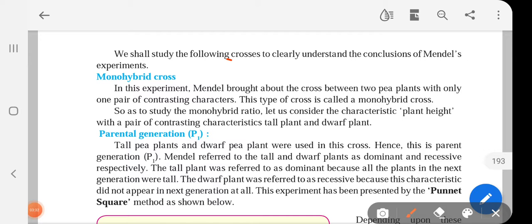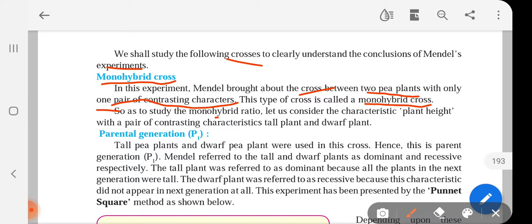We shall study the following crosses to understand conclusion of Mendel experiment. First is monohybrid cross. In this experiment, Mendel brought about the cross between two pea plants with only one pair of contrasting characters. This type of cross is called a monohybrid cross, where only one contrasting character or one pair of contrasting character is taken into consideration.